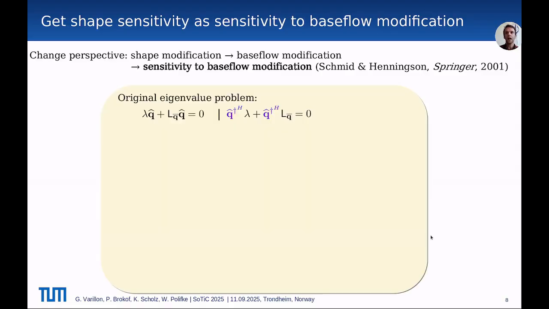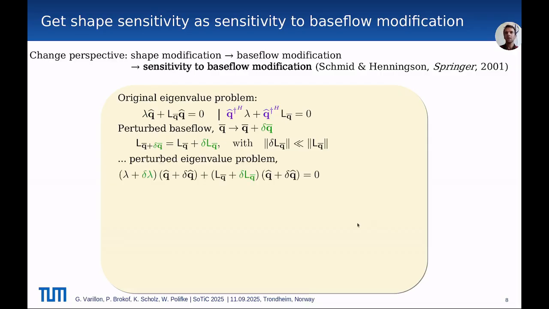We start from the original eigenvalue problem for the direct and adjoint eigenvectors. And then we assume that the base flow is slightly perturbed by a modification delta Q bar, resulting from a small shape modification. This changes the evolution operator for fluctuations by a small delta L, which is very small compared to the original operator. We can write the resulting perturbed eigenvalue problem with delta lambda and delta Q being the drift of the eigenvalue and the change in the eigenvectors following the operator perturbation.